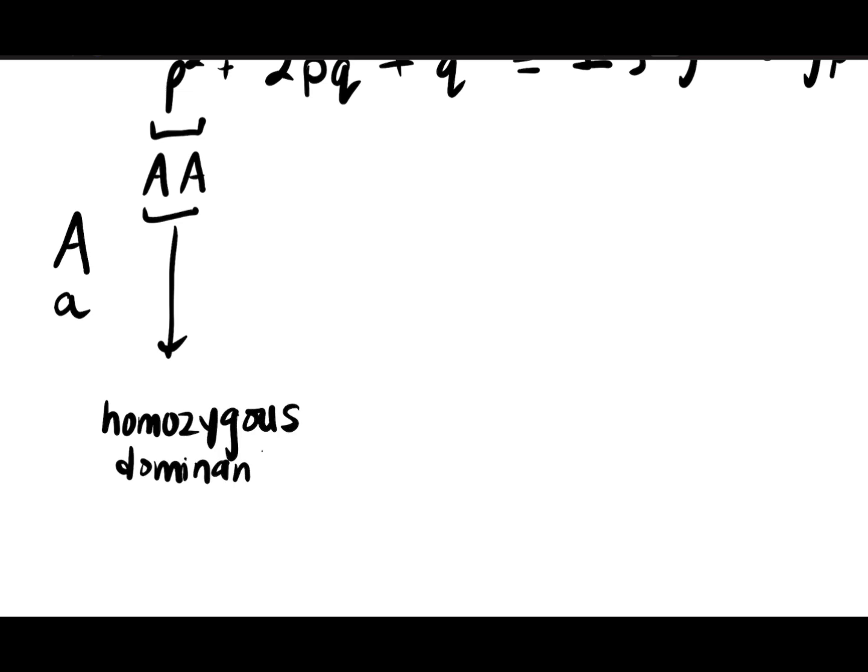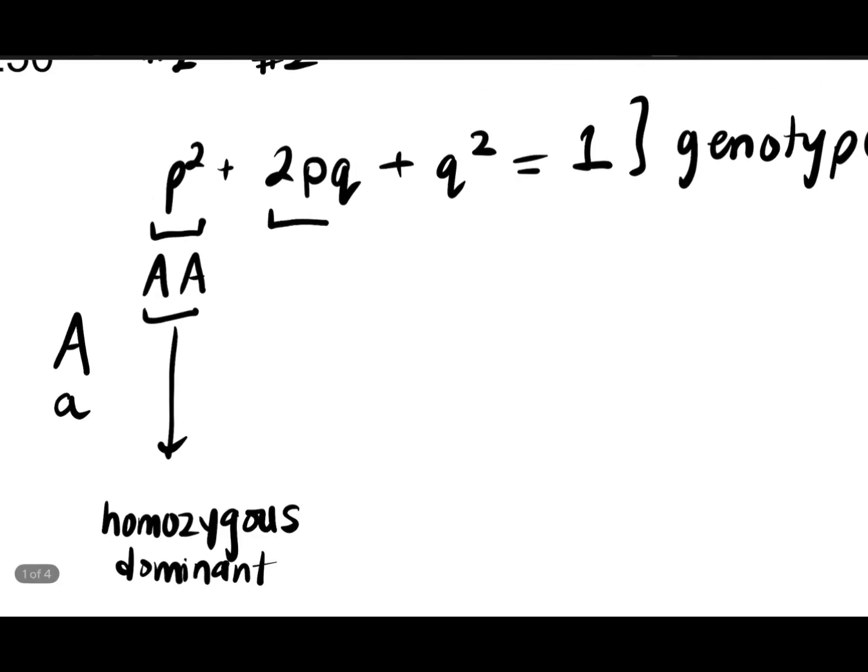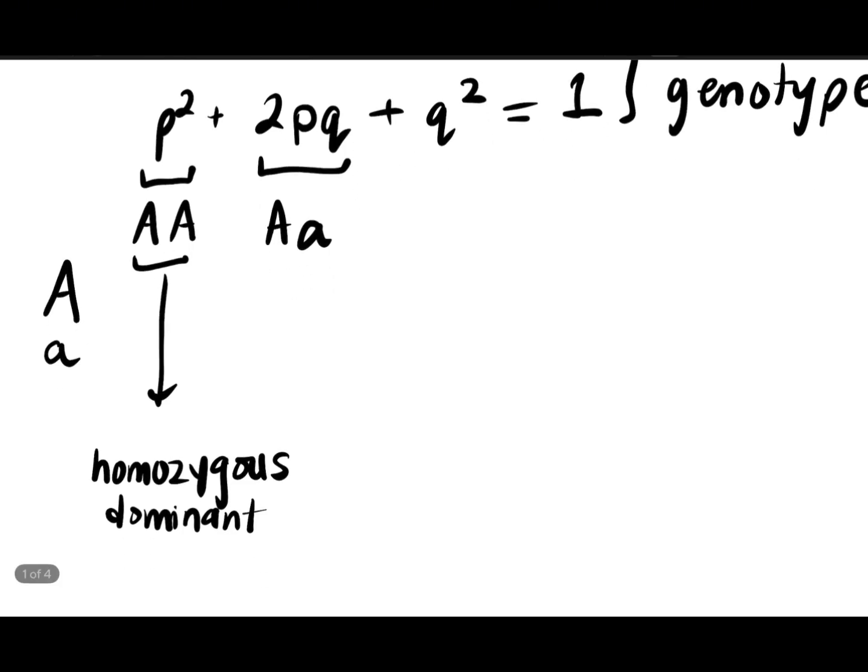Okay. Next, we're going to have 2PQ. These are individuals that are heterozygous, meaning they have two different versions of the gene. So allele, sorry. So it's going to be capital A, lowercase a. Now these are our heterozygous individuals.